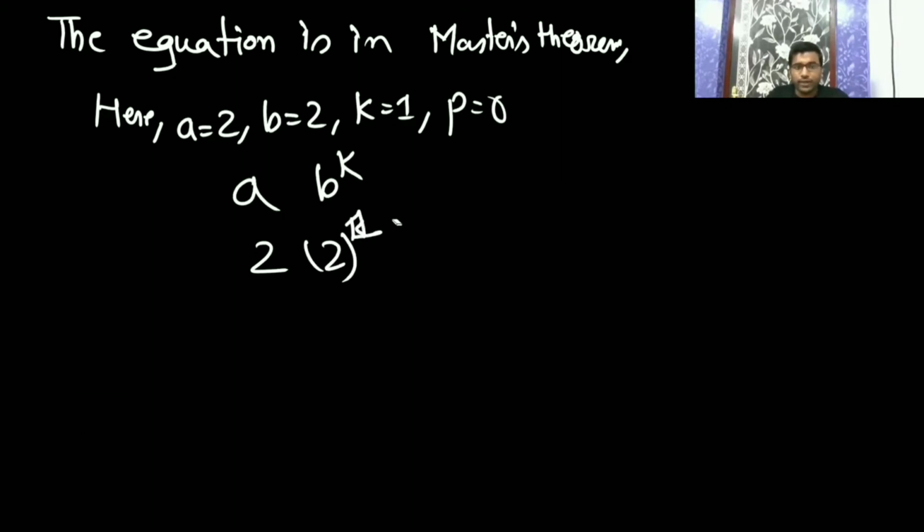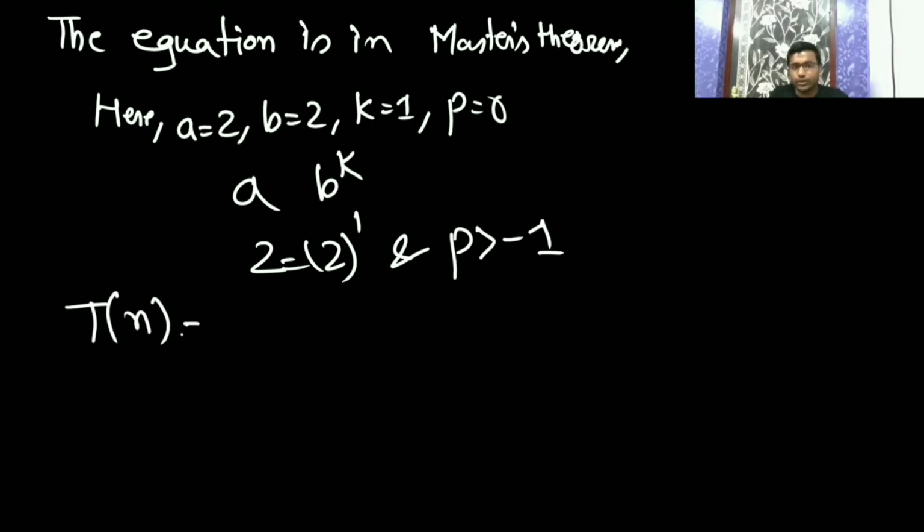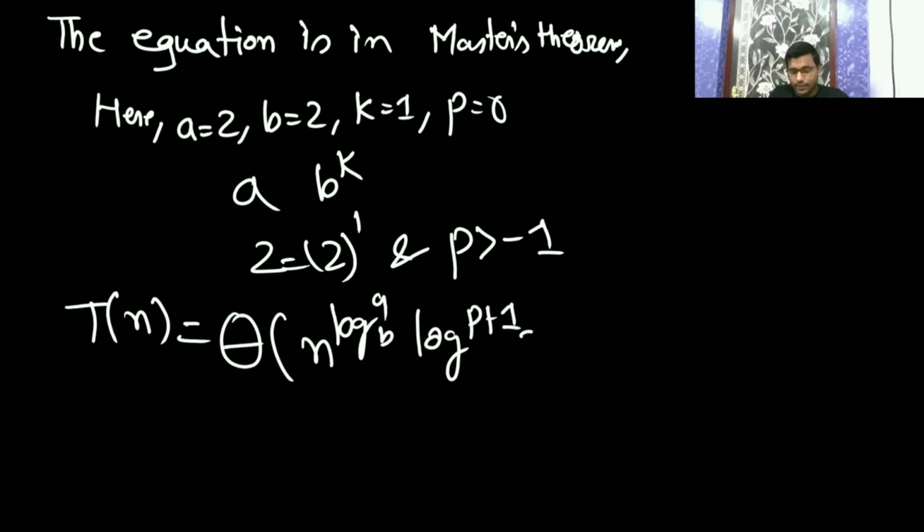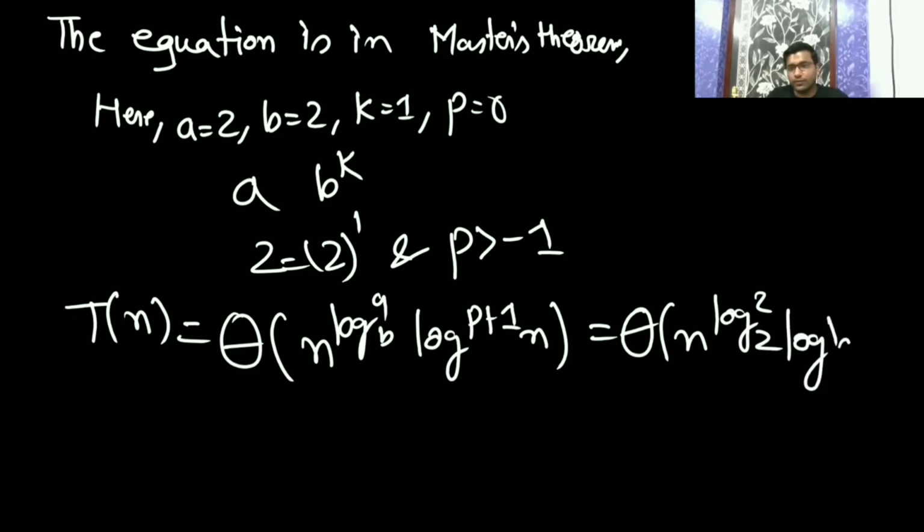So it is equal. When it is equal and p is greater than minus 1, then T(n) is theta of n to the power log a base b, times log to the power p plus 1 of n. So theta of n to the power log 2 base 2, log n.